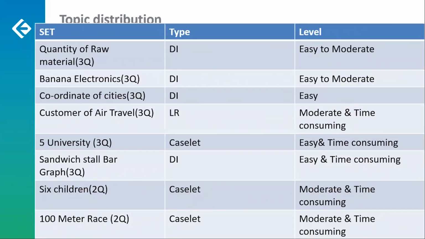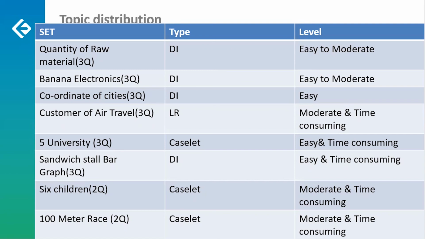So now if I have to classify, I would classify the first set, the bar graph one with the raw material data, as easy to moderate. Banana Electronic, that mixed graph with 3 questions, again easy to moderate. The coordinates of the cities, the coordinate based set, again 2 out of 3 questions were doable. It is easy.